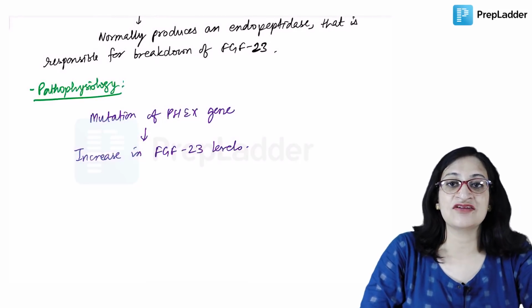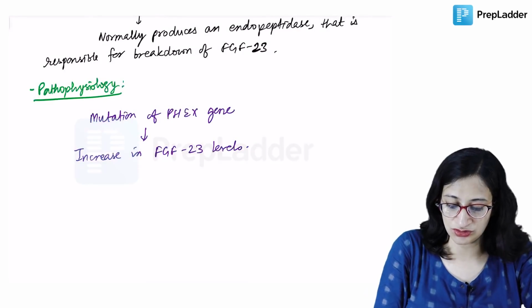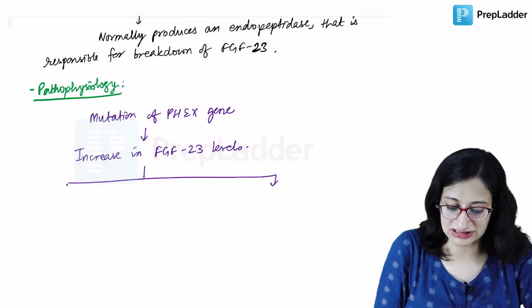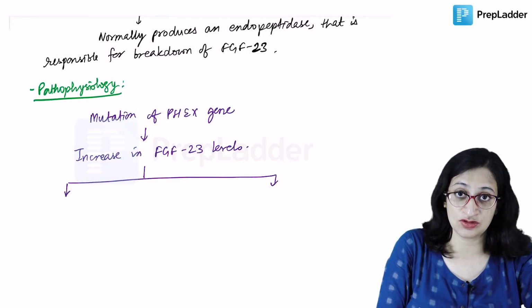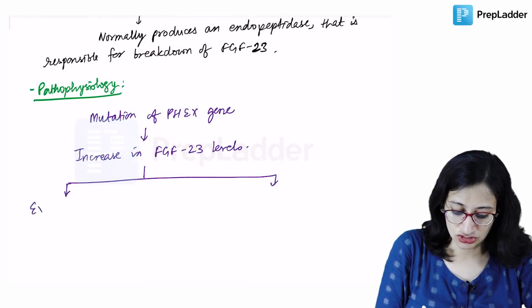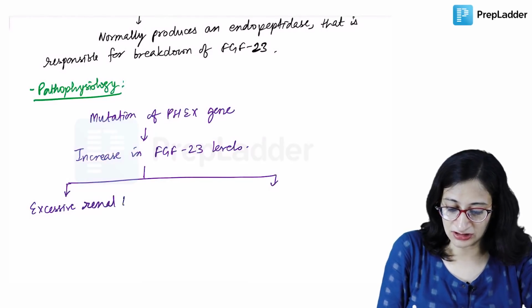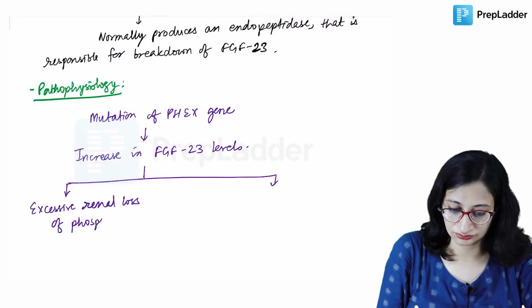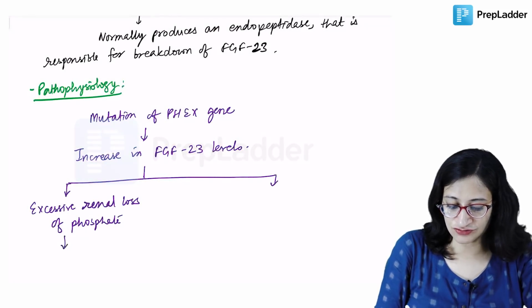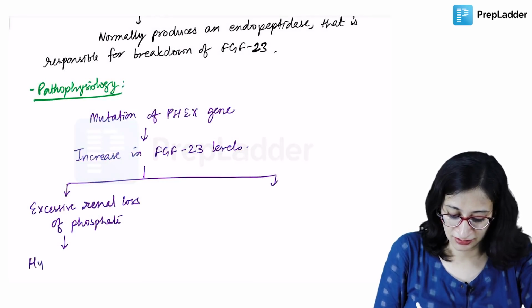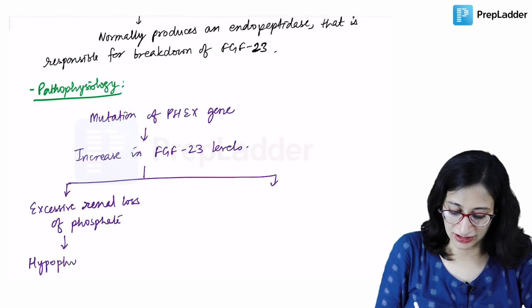Now this high FGF23 level will do two things. So high FGF23 levels will cause excessive renal loss of phosphate, okay, phosphaturia. So it will cause excessive renal loss of phosphate, giving rise to phosphaturia and hypophosphatemia.